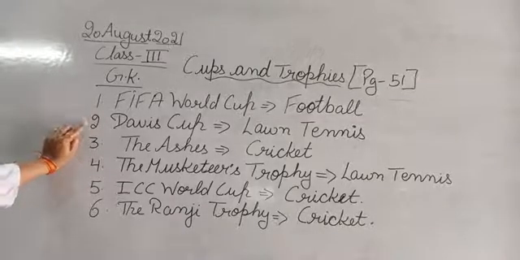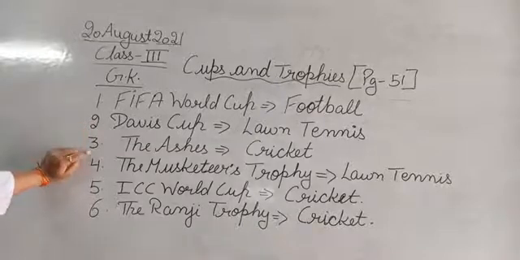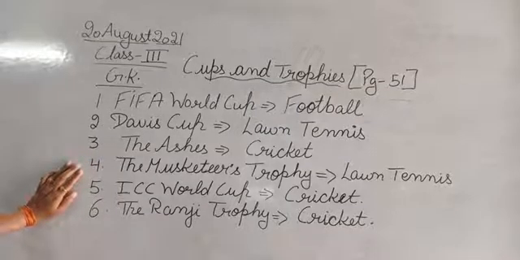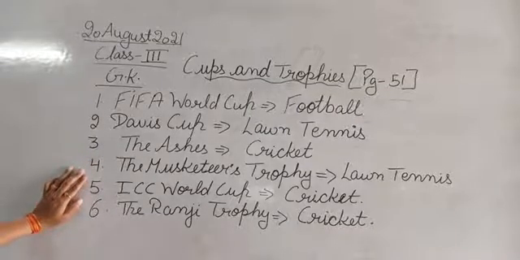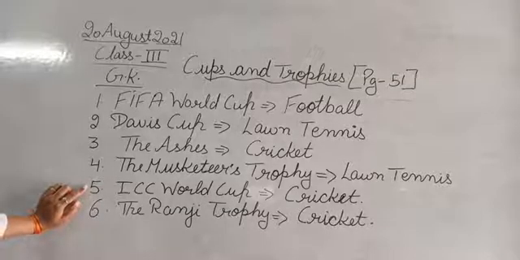Second is Davis Cup. Davis Cup is associated with lawn tennis. Third is the Ashes. The Ashes trophy is associated with cricket. The fourth is the Musketeers. The Musketeers trophy is associated with lawn tennis. Fifth is ICC World Cup. ICC World Cup is associated with cricket, and the next is the Ranji Trophy, and this Ranji Trophy is associated with cricket.